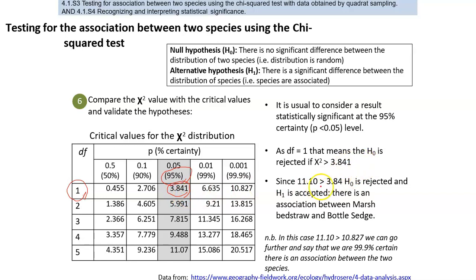What is our chi-square value? It is 11.10. So our chi-square is higher than 3.8. This means that when our chi-square is higher than the critical value, the association is significant. So our number is higher than the critical value. It means that the result is meaningful, and the association is positive. So we say that these two plants are associated together.